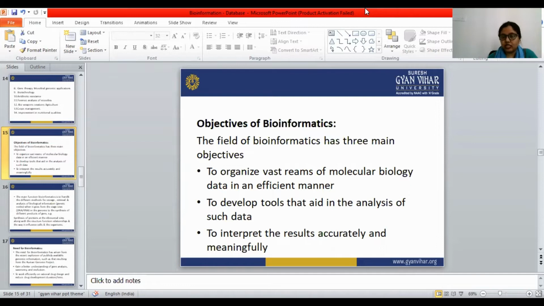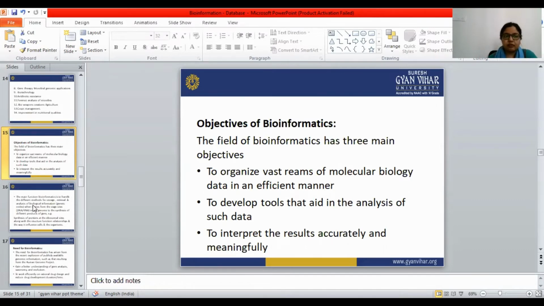Three main objectives. First one is to organize the vast streams of molecular biology data in an efficient manner. Second, to develop tools that aid in the analysis of such data. Third is to interpret the results accurately and meaningfully. So these are the objectives of bioinformatics.